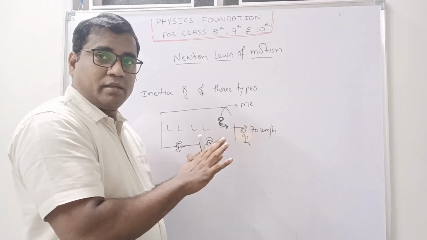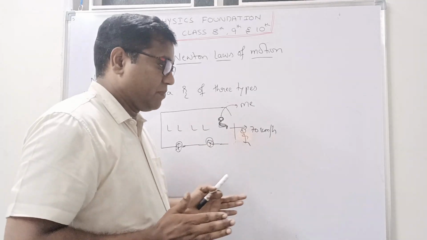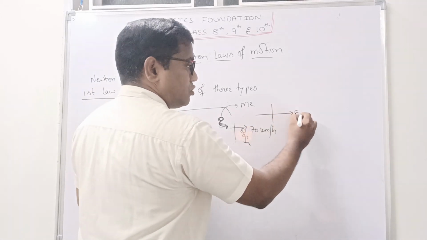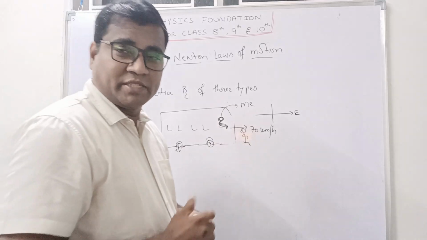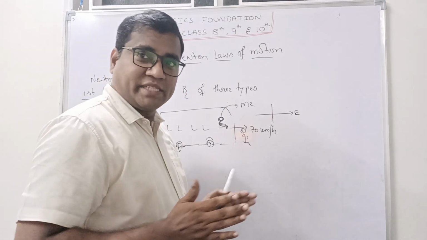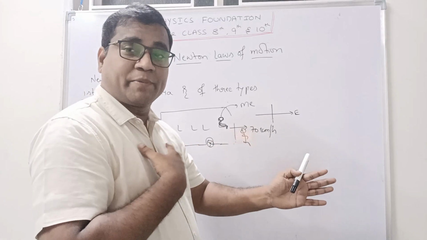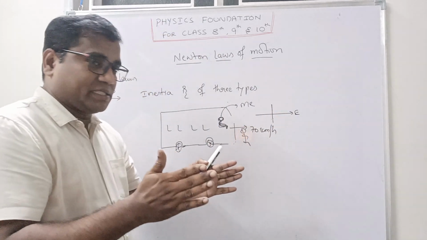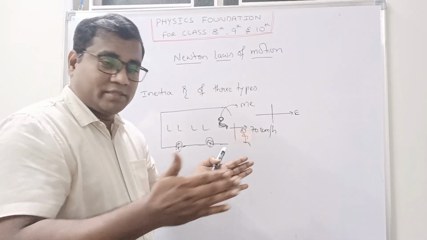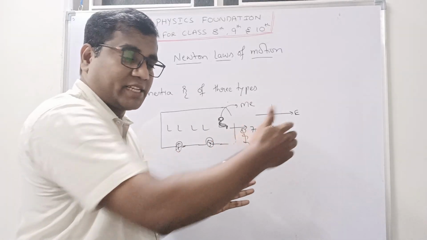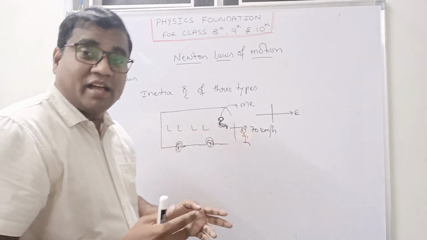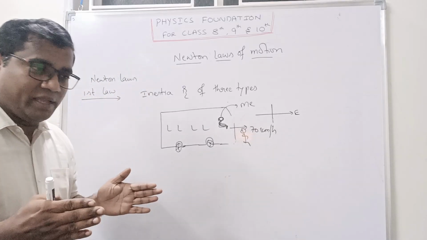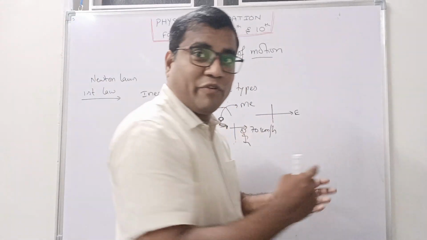The same bus, the bus is moving in a straight line. For example, I will write here. In this direction, the bus is moving towards east. I am also traveling in the direction. When the bus suddenly turns in this direction, try to understand, which direction will I get the jerk? Just imagine, you also feel. When I am moving in this direction and the bus turns, we will get an outward jerk.